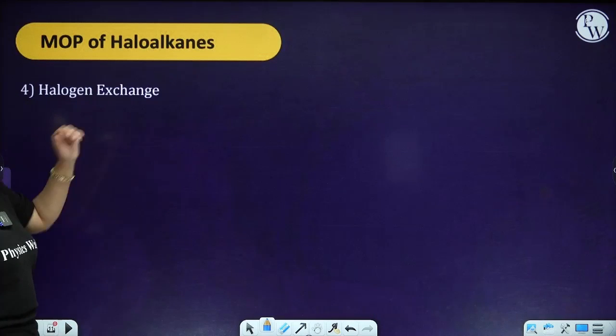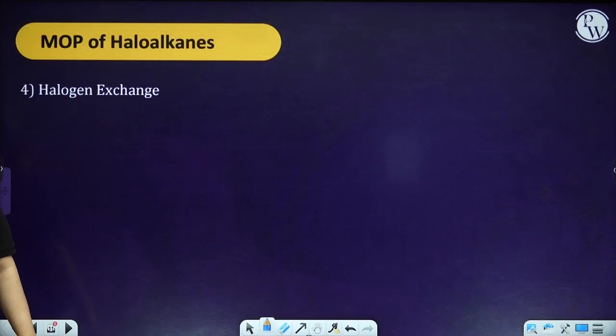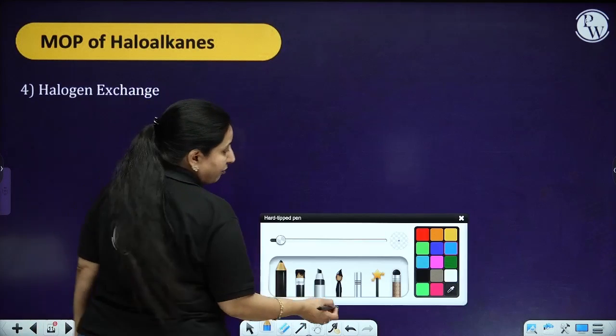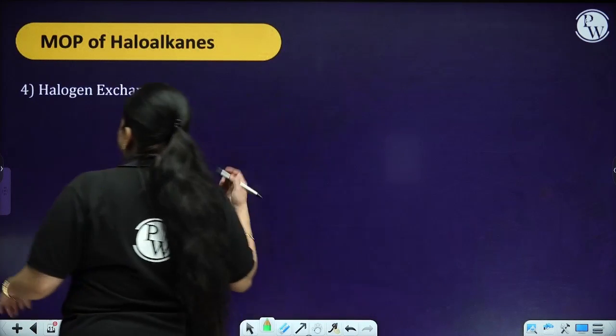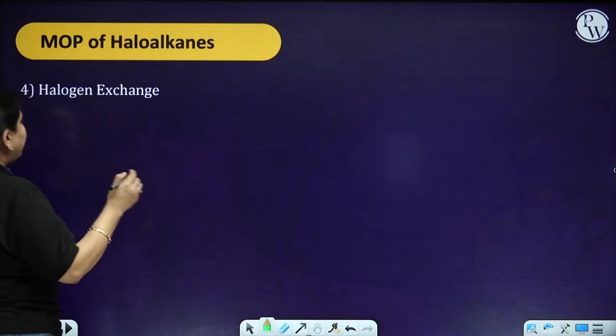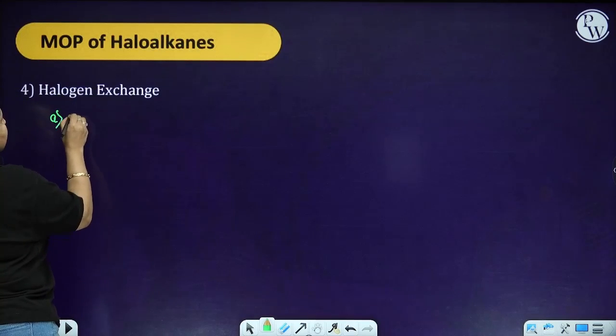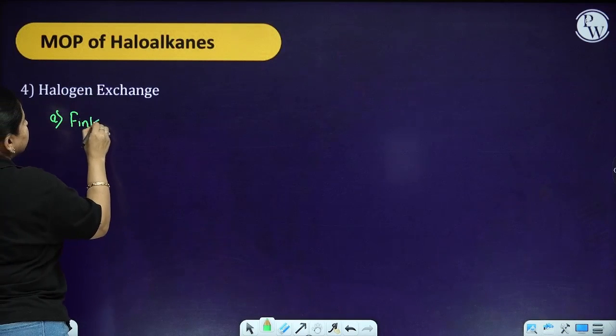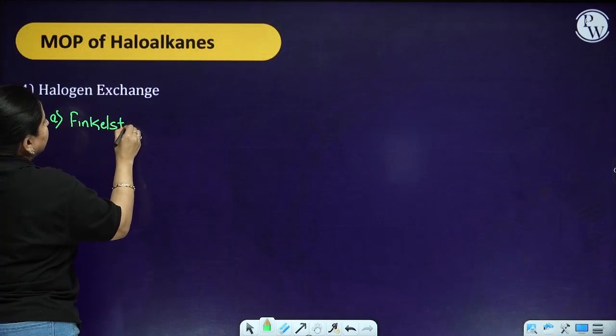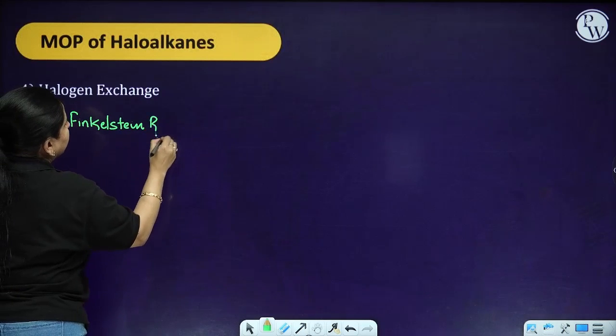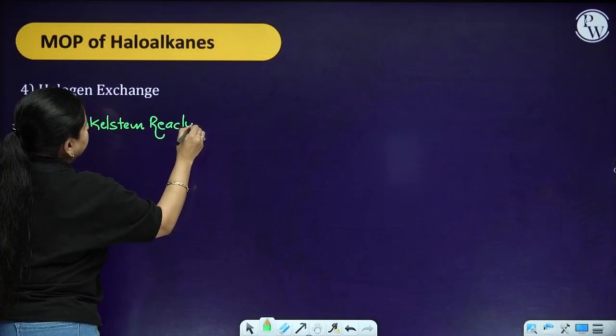Moving ahead, next we have the halogen exchange. Now, when you are talking about halogen exchange, this is very important for us, because in halogen exchange we have two important named reactions. The first named reaction over here is the Finkelstein reaction.